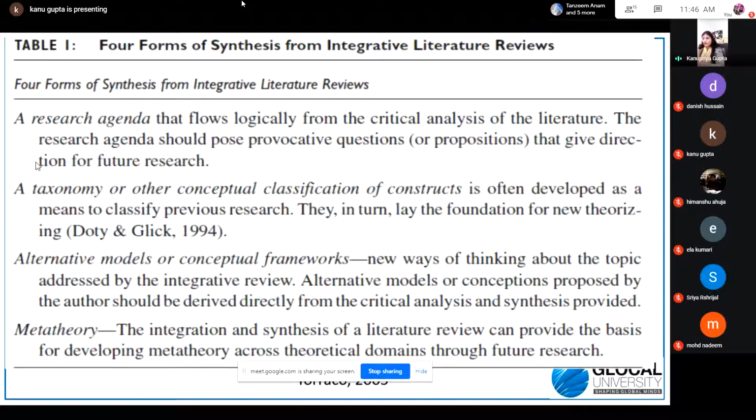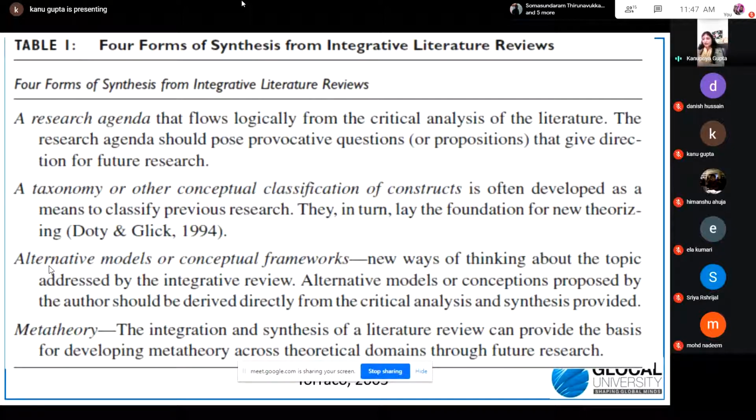So, four forms of synthesis from integrative literature review. This technique has been used by this author, Tureko, 2005. So he has given how he developed the four forms of synthesis by using the integrative literature review method. He developed a research agenda which he derived from the critical analysis of the literature.